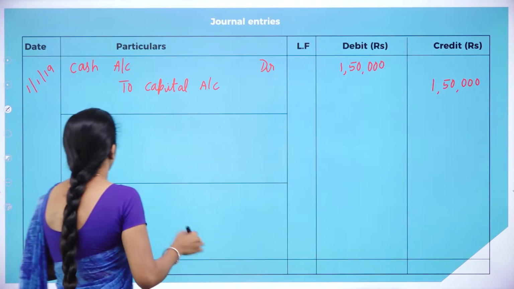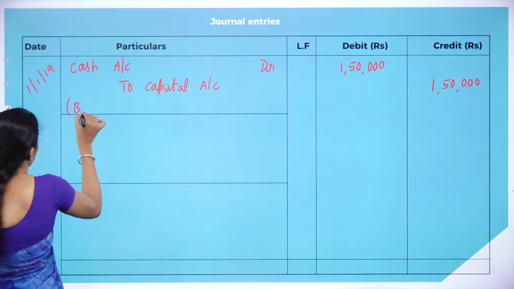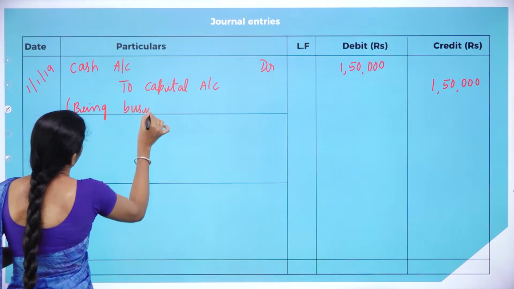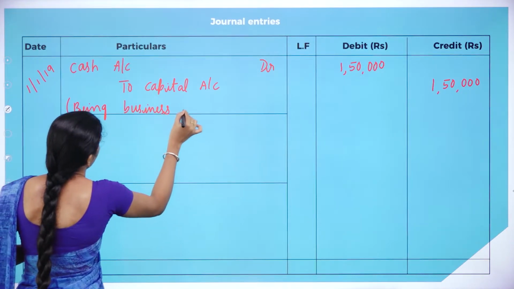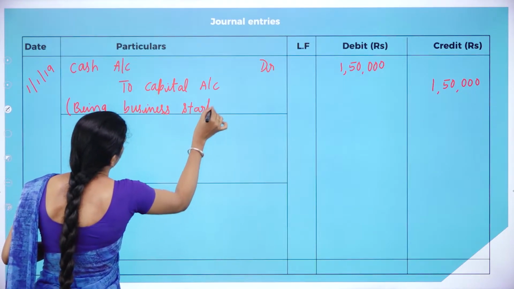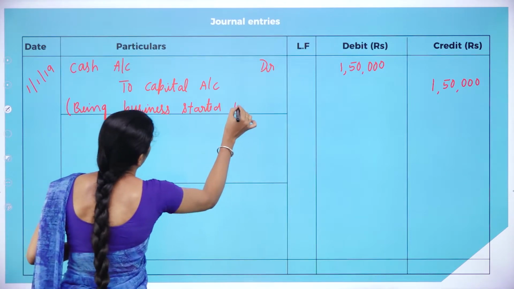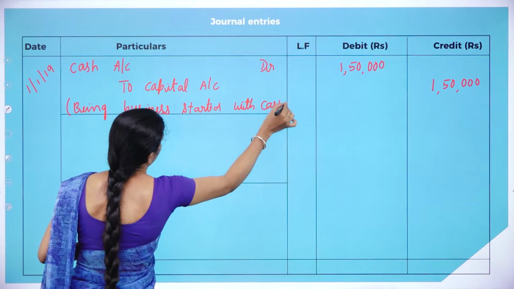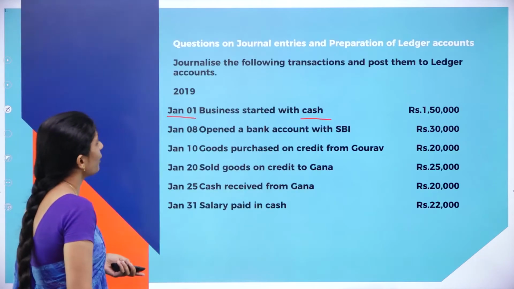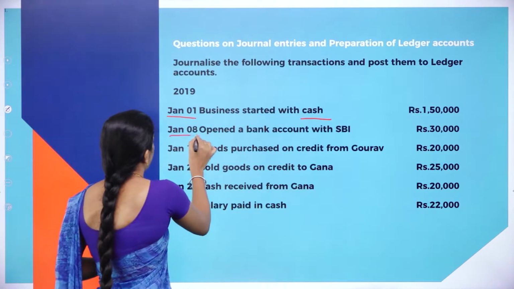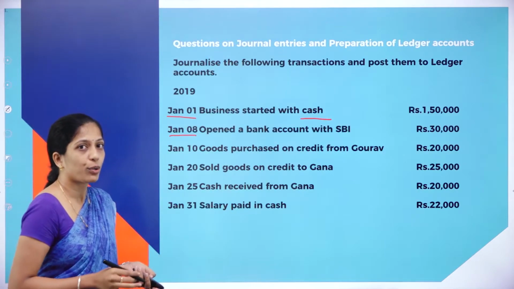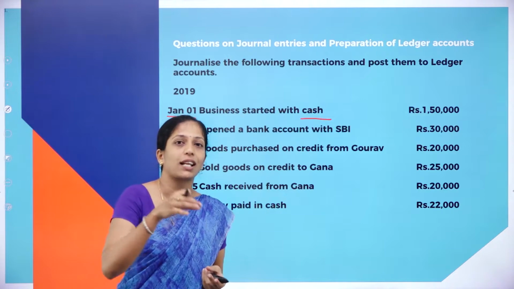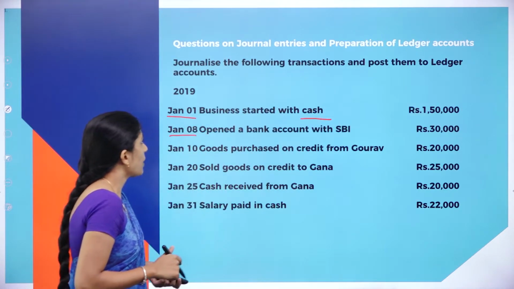Now, how to write the narration? Being business started with cash, or being business commenced with cash. Now, moving on to the next entry, Jan 8th, opened a bank account with SBI. It's nothing but deposited cash into the bank. So, what is the journal entry?